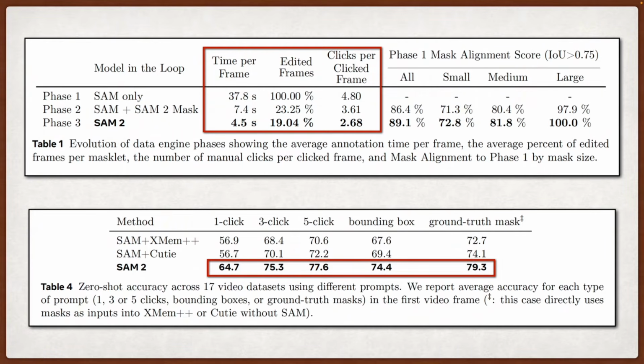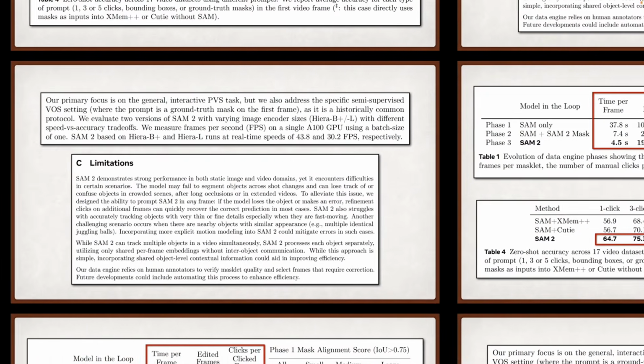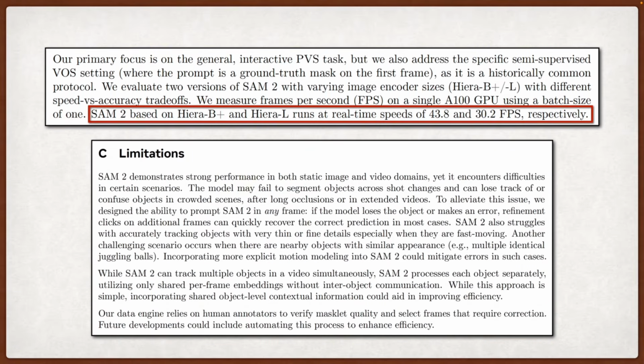One thing I really like is that they're releasing everything. The model, the dataset, even the training code. That's proper open science right there. The model runs at real-time speeds too, at 43.8 frames per second for their B+ version, which makes it actually usable for interactive applications. But let's be real about the limitations.